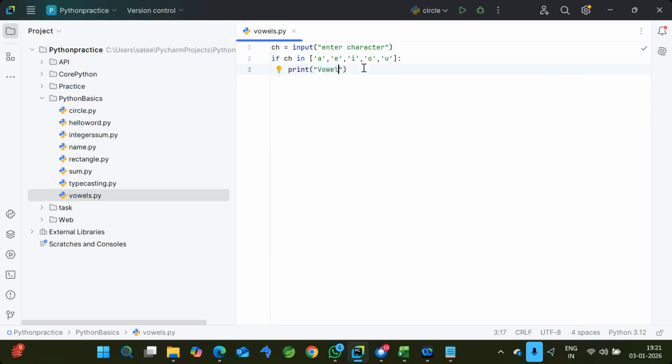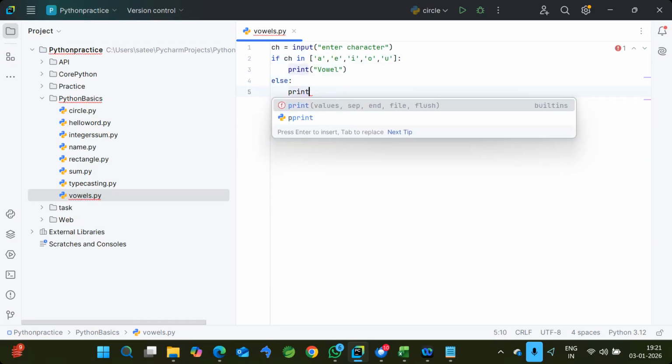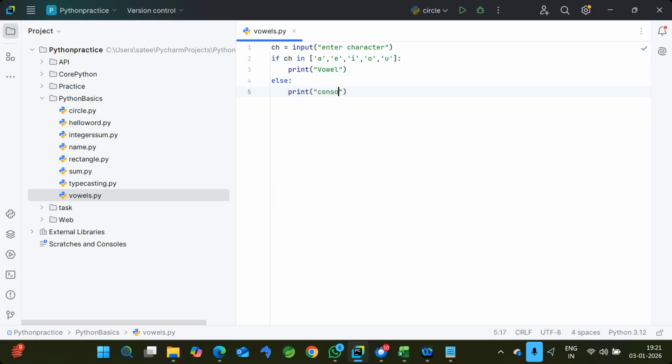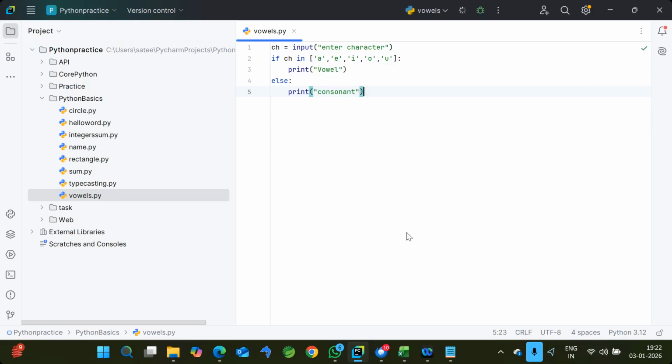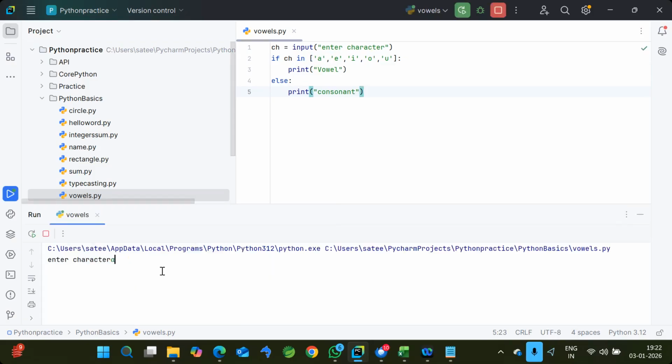Now else, obviously it's a consonant. So here two things you need to understand. In is also, as mentioned earlier, a condition to check whether a given character is in the given collection or not. Here I'm using the same in operator. If I give, let's take a, then it gives the output vowel. And if I run the same thing with a different character, then it shows consonant.